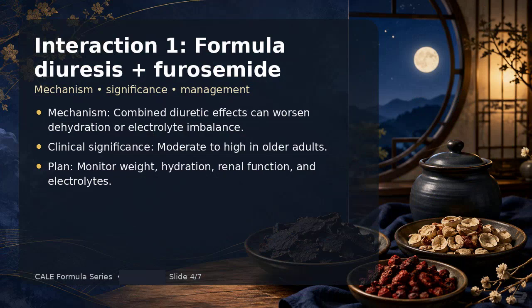Interaction 1 is formula diuresis plus furosemide. The mechanism is that combined diuretic effects can worsen dehydration or electrolyte imbalance. The clinical significance is moderate to high in older adults. My management plan is monitor weight, hydration, renal function, and electrolytes.